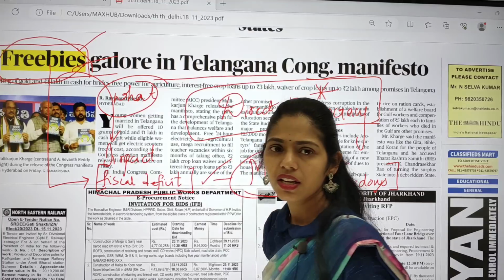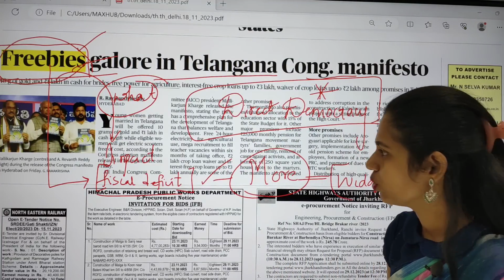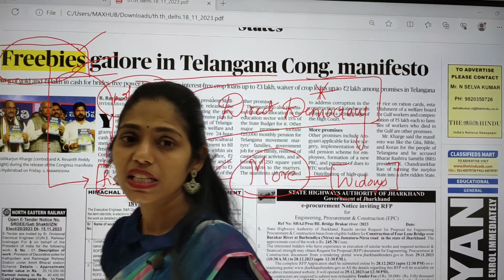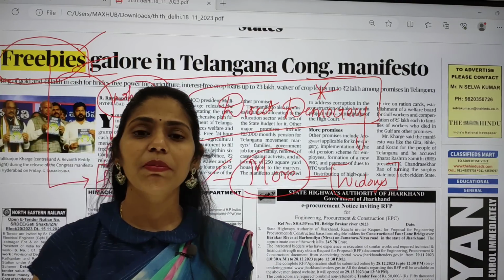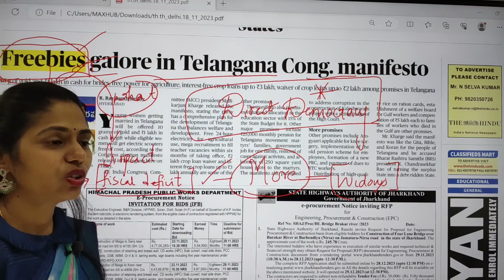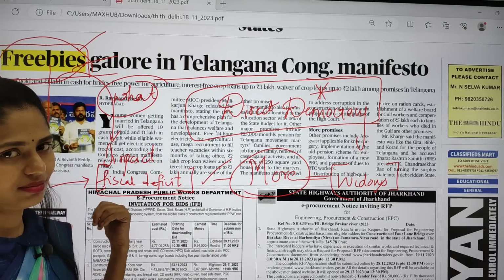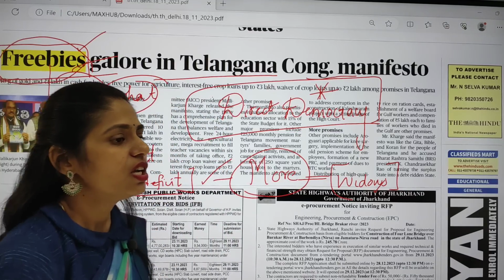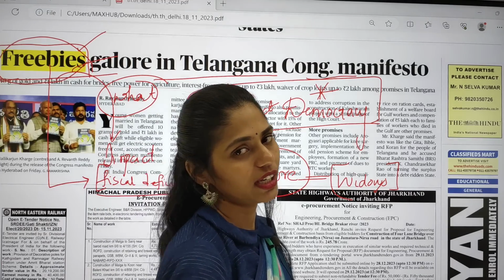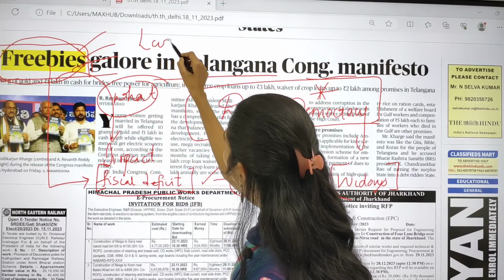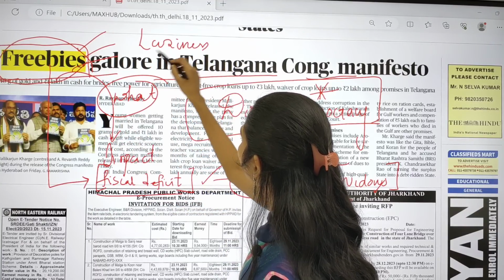freebies. You have to think about these freebies. How are they going to impact society in a negative manner? People will become lazy day by day. One more point I have to say is, whenever there is an increase in freebies, that will lead to laziness in the people. They will not be going for work.